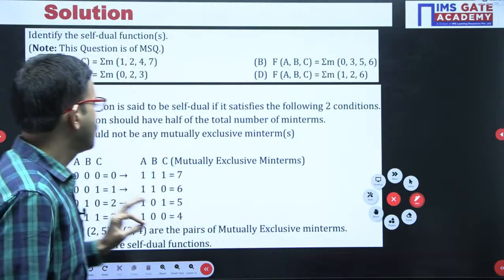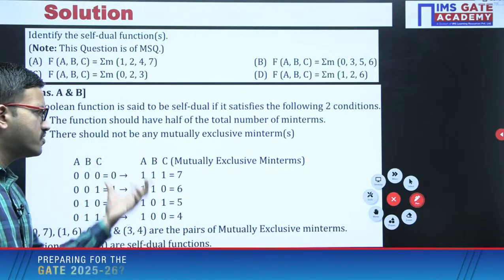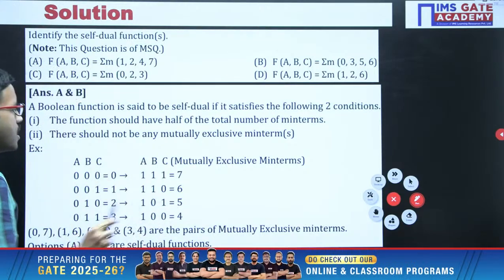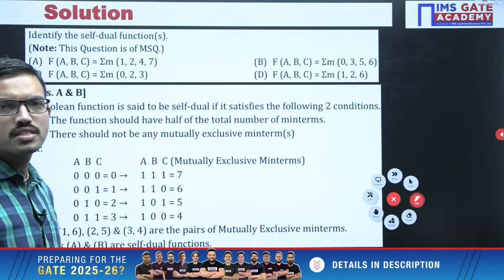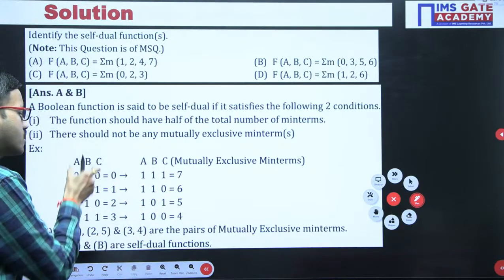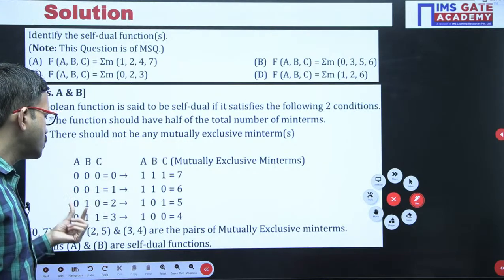So why we are discussing the first condition, you will get clarity with the help of this tabular form. Just observe, when you are having 3 bits, in total you will have 8 combinations of zeros and ones, among which first I have written 4 combinations: 000, 001, 010, 011.